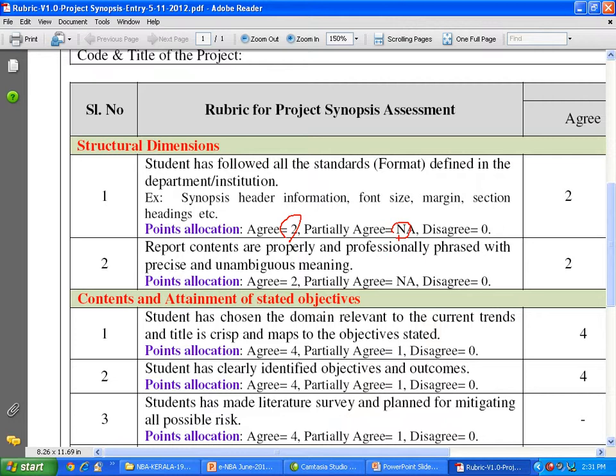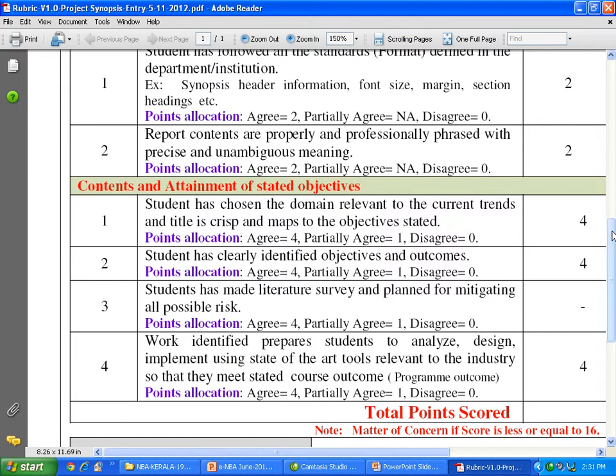Report contents are properly and professionally phrased with a precise and unambiguous meaning. Again, 2 points. This is not acceptable. Now look at the contents and attainments of stated objectives. Here there are again 4 points, 4 criteria.